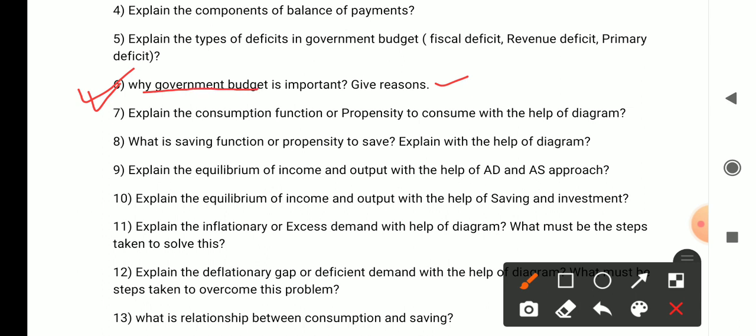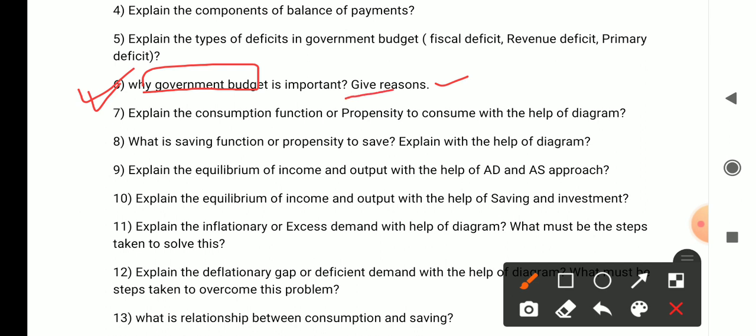You should even know the definition of the government budget. Basically, the government budget is the annual financial statement of the government, which mentions all the sources of revenue and expenditure during an accounting year. You should also know the components of the government budget. It is divided into two parts, the revenue budget and the capital budget. What things are mentioned in the capital budget, and what things are to be mentioned in the revenue budget.